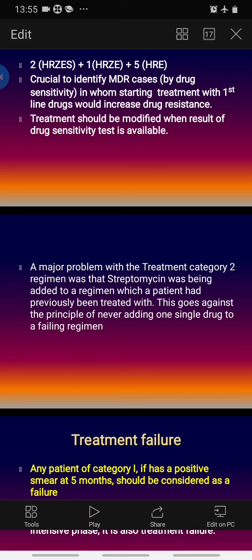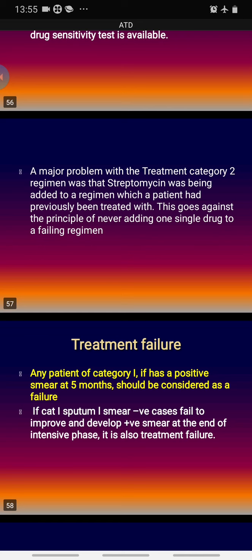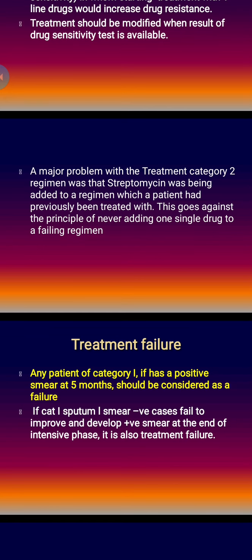So what does that mean? When the treatment regime fails, what is failure? Look at this next slide. Failure means any patient of category 1 who has a positive smear at 5 months should be considered as failure. So even after giving 5 months of therapy, if the patient's sputum has still not converted from positive to negative, then we call it treatment failure, and the patient is categorized as category 2.